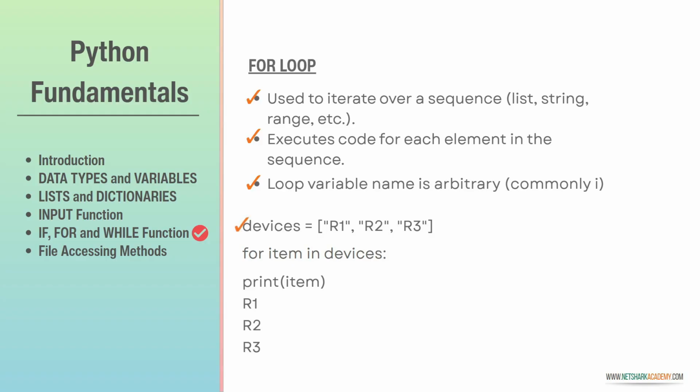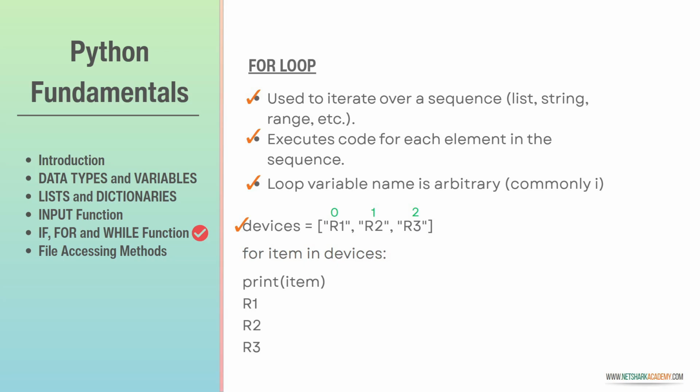For example, in the devices list, we have R1, R2, and R3, three items or three elements in that list. For item in devices, print item. This is our program. So it will print R1, R2, and R3 on execution. So here, Python goes through each device in the list and prints it one by one. At first, the control goes to device 0, then device 1, then device 2.